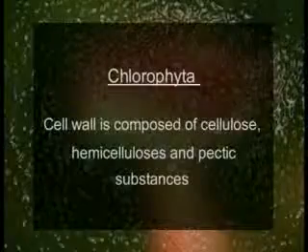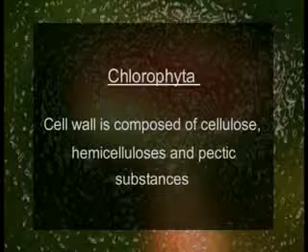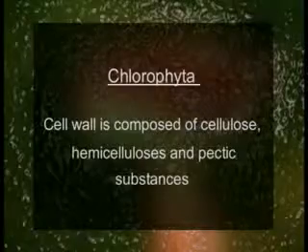The cell wall is composed of cellulose, hemicellulose, and pectic substances. About flagella, they are either absent or when present, their number is two or more. They are apical or subapical in position. They are equal or unequal in size and mostly of the whiplash type.